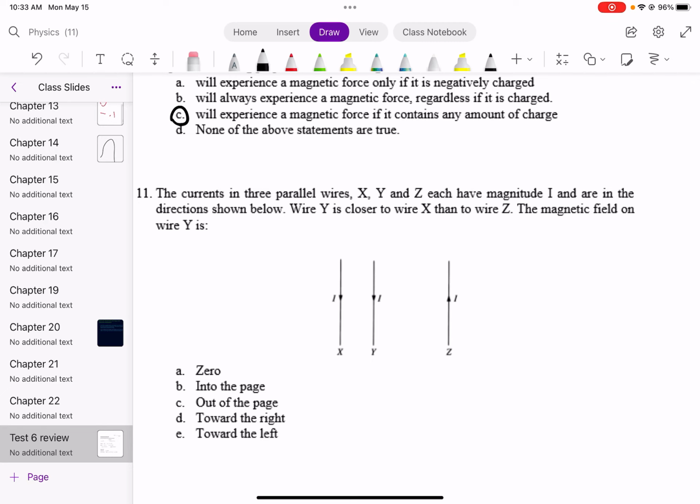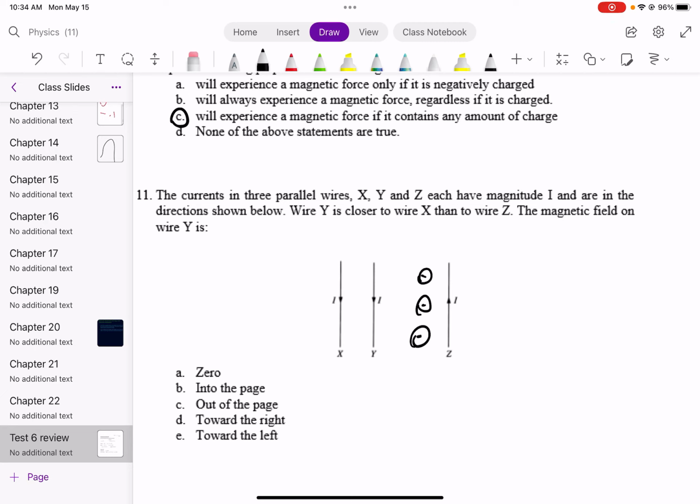If we just focus on the magnetic field generated by wire Z, the application of the right-hand rule tells us that to the left of wire Z, the magnetic field is pointing out of the board, and to the right of wire Z, the magnetic field is pointing into the board. If you look at wire X, the opposite is true. To the left of it, the magnetic field is pointing into the board, and to the right of it, the magnetic field is pointing out of the board.